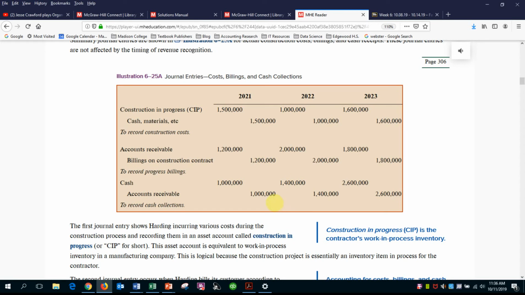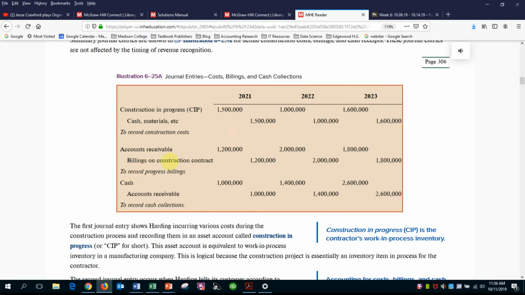Now when we do the journal entries for this, this is where we're going to see some new terms, some new accounts. One is called construction in progress. Construction in progress is an inventory account. So this is where we're going to house all of our costs, the actual, and we're going to also include in the construction in progress account the allocated gross profit as well, which is something that we're not accustomed to doing. But in these long-term contracts, that is exactly what we will do.